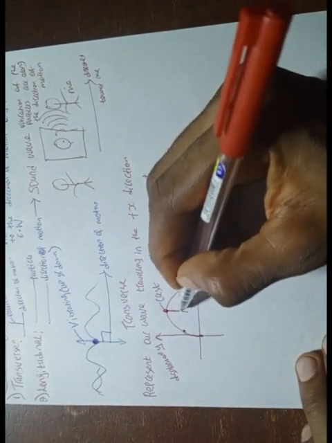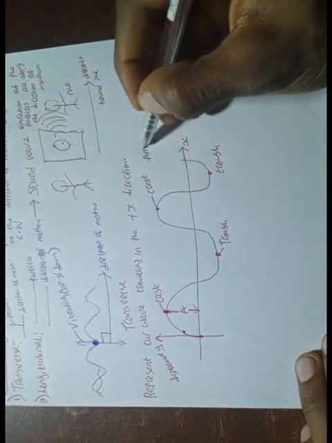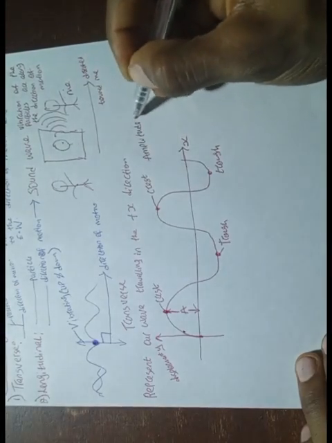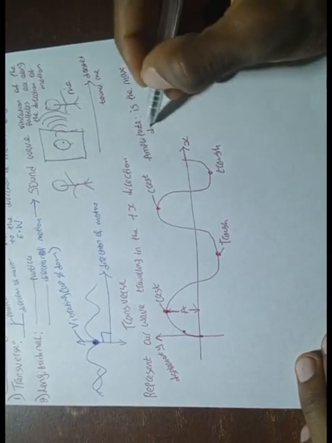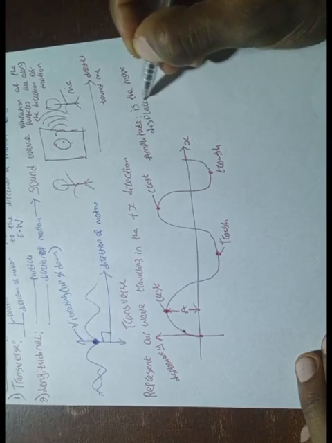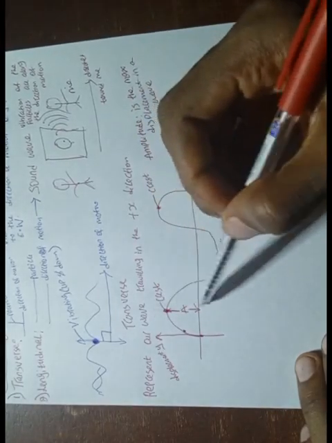The amplitude is this point here. We say amplitude is the maximum displacement in a wave. So this is your amplitude.